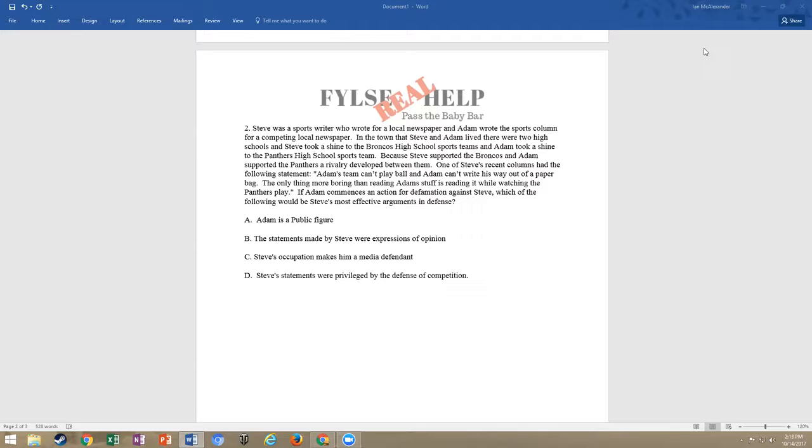But clearly here in this situation, we have these two sports writers who are just, you know, beating each other up in the newspaper because it's funny for them. And a reasonable person would more likely than not not see this as being a true statement or being a fact. So clearly this is a statement of opinion, and so our answer is B.